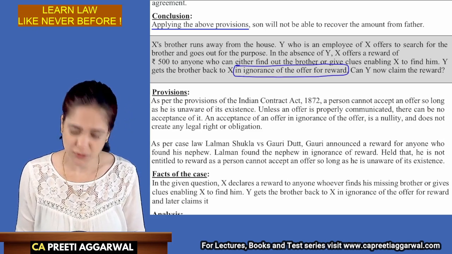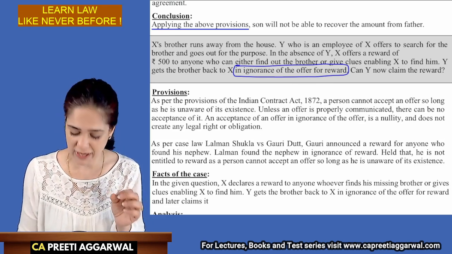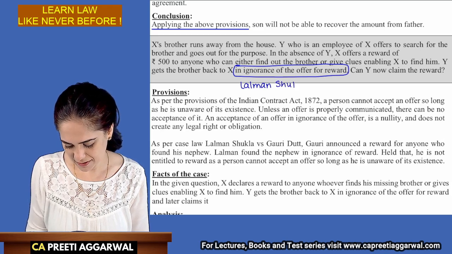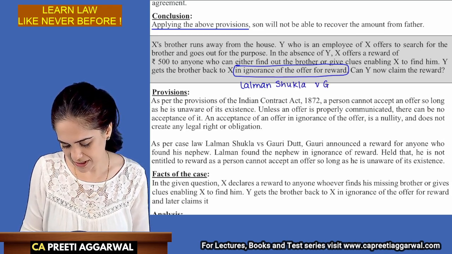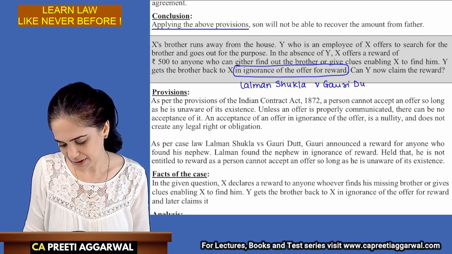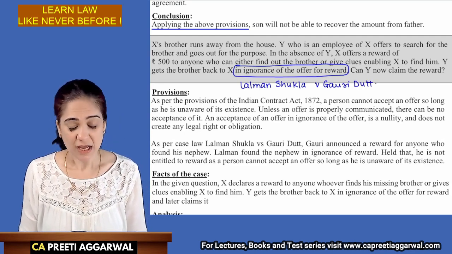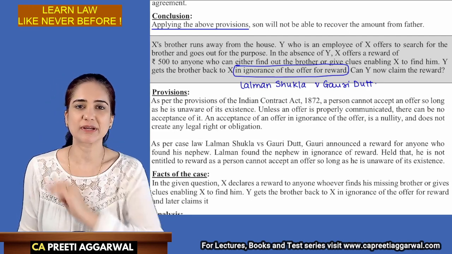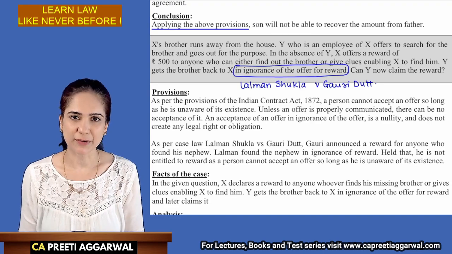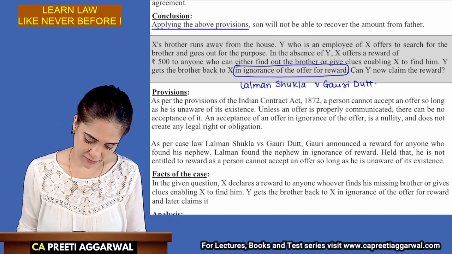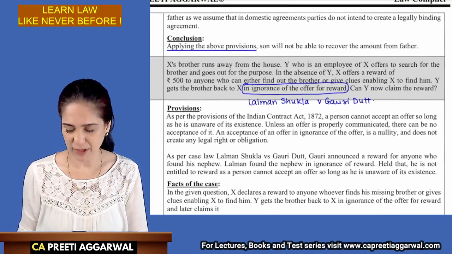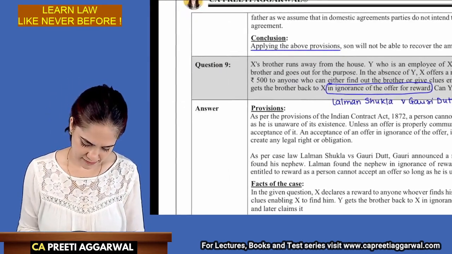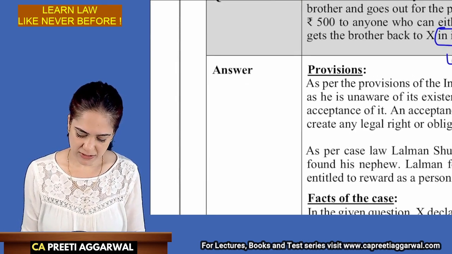I did not discuss this question actually because it is based on which case law? Tell me. Lalman Shukla versus Gauridat. Yes, immediately by reading this question, you should be able to understand that this is based on the case law Lalman Shukla versus Gauridat. X's brother runs away from the house. Y, who was an employee there, was sent in search of the missing nephew. Now, how to frame the answer? Let's hide this. What will you write?